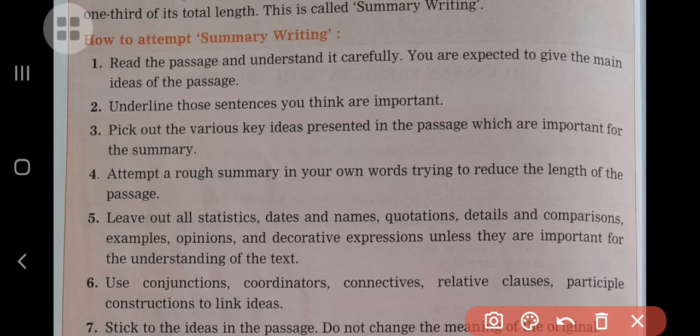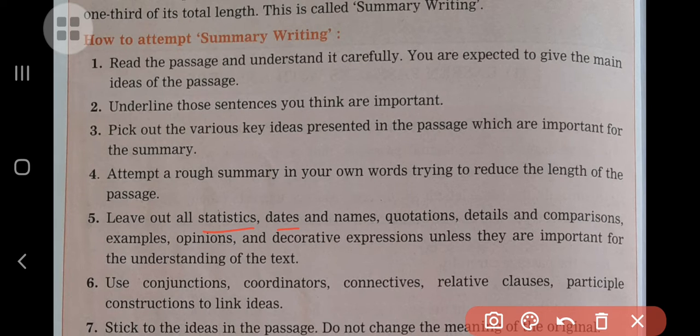The fifth one is: leave out all the statistics, dates, names, quotations, comparisons, examples, opinions, decorative expressions, unless they are important for the understanding of the text. So look at which things should not be mentioned while writing a summary. They are given in point 5. What do we have to leave out? We have to leave out all the statistical data if it is given. Dates, if not important, no need of mentioning them, right?